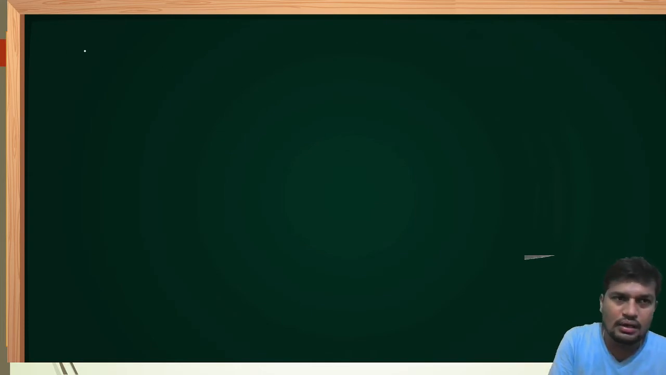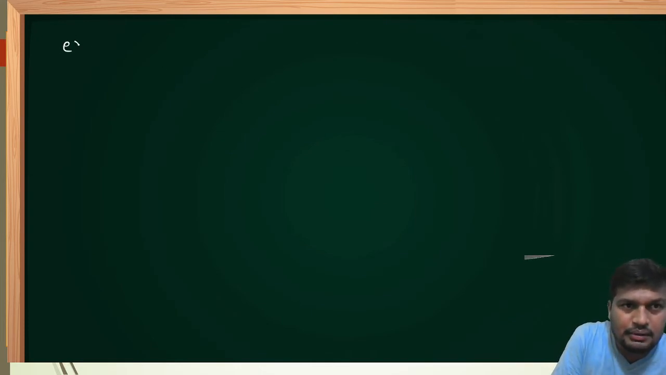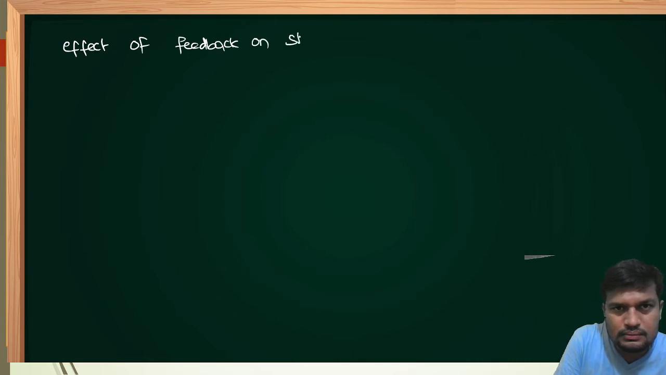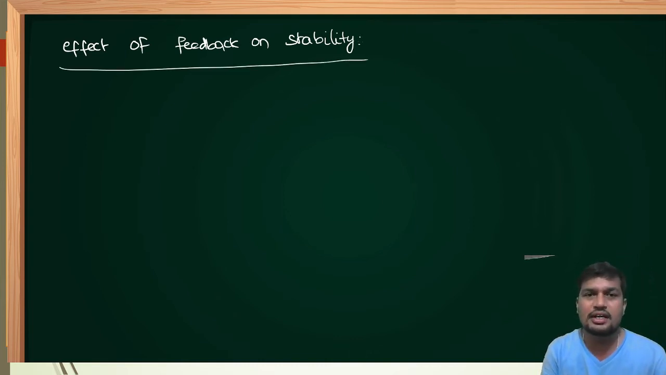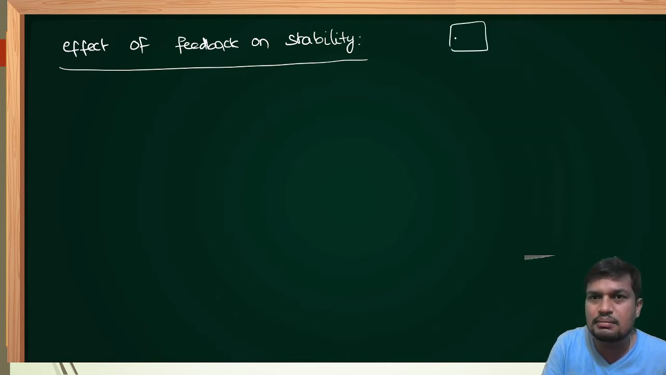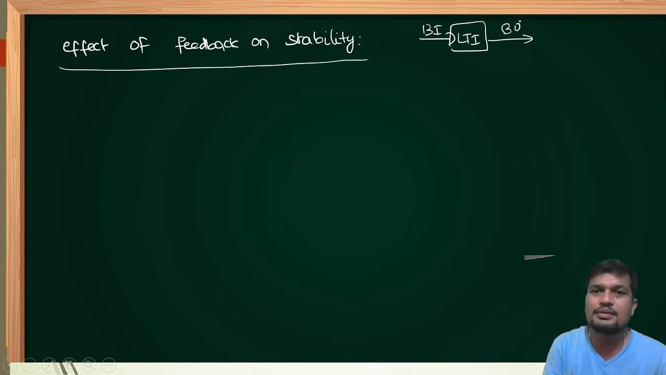Now the second discussion, effect of feedback on stability. Already in the basic class we have discussed that whenever we design a good control system, stability is one of the most important characteristics. Therefore, we need to be concerned more with the stability of a control system. What is the stability definition? If you apply a finite input to the system, that is for an LTI system, the output of the system is also finite. That is, if you apply bounded input to the system, the output also must be bounded. Then only the system is said to be stable.